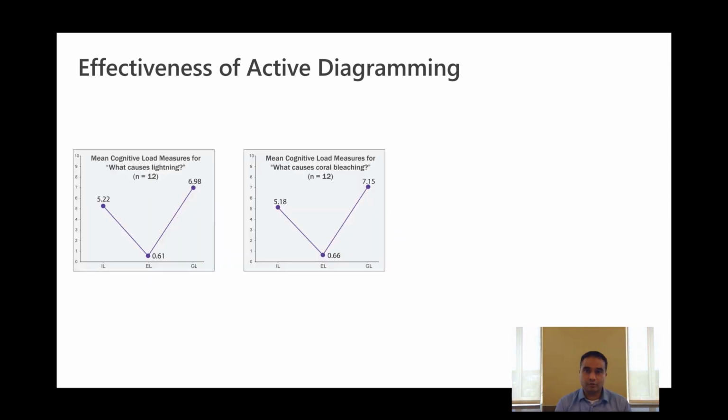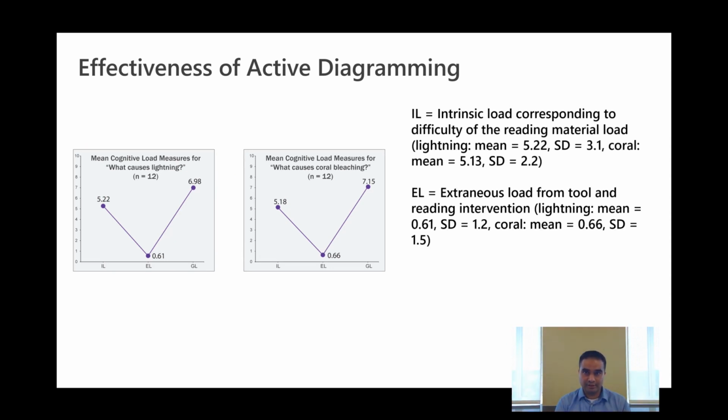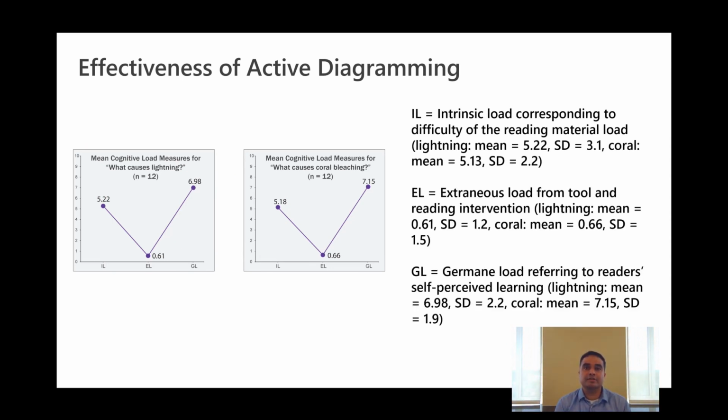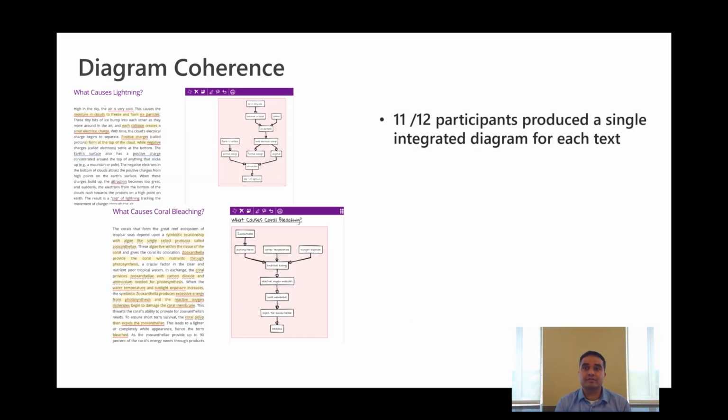The cognitive load questionnaire measures the intrinsic load, which is the difficulty of the content, the extraneous load from using the tool intervention, and germane load, which is readers' self-perceived learning. As we can see, participants reported fairly low on extraneous load from using the tool. Unlike the probe study, 11 out of 12 participants produced a single coherent diagram for the explanation.